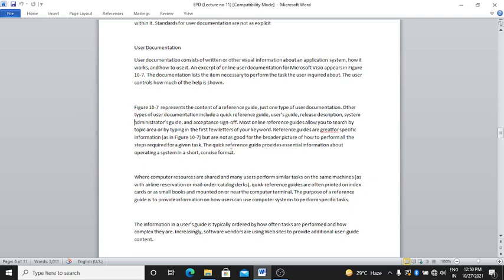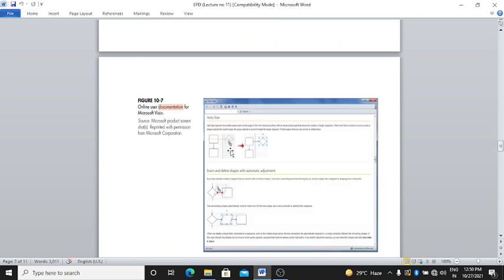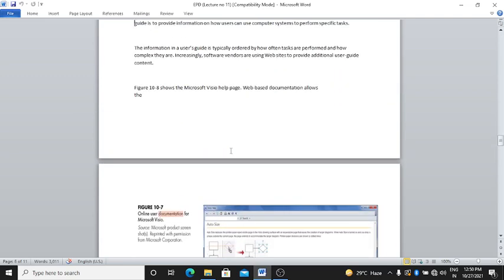Increasingly, software vendors are using websites to provide additional user guide content.